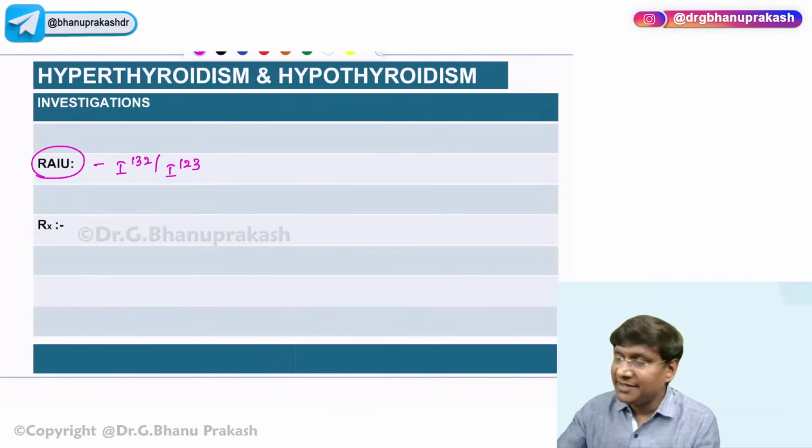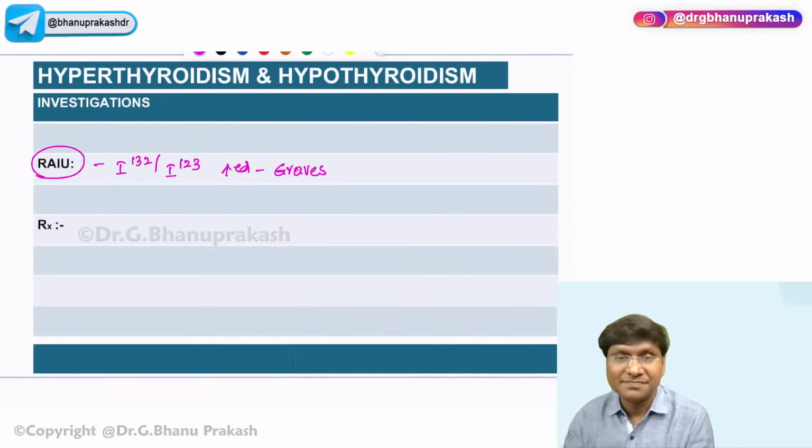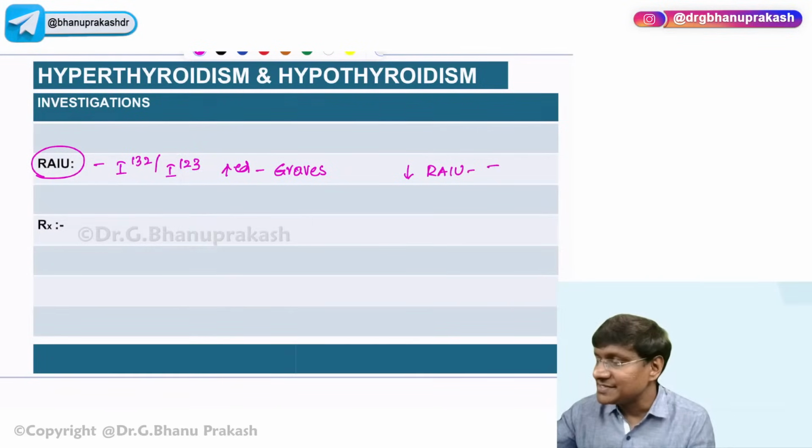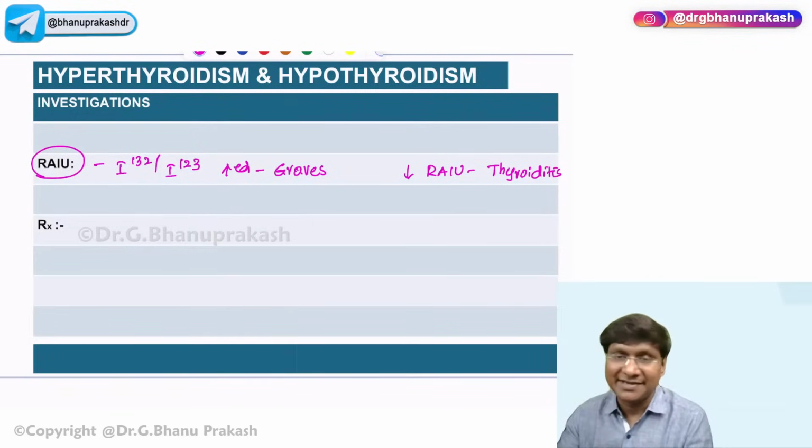Increased uptake is in case of Graves. Decreased radioactive iodine uptake, you have that in case of subacute thyroiditis.